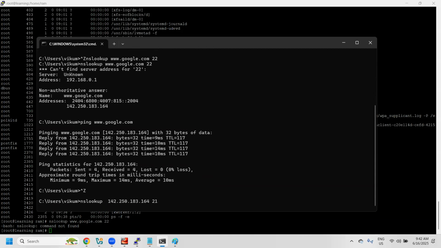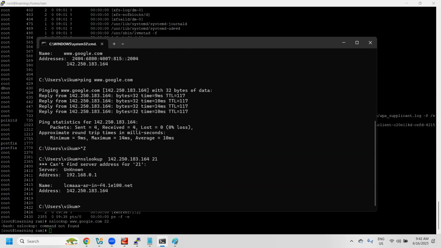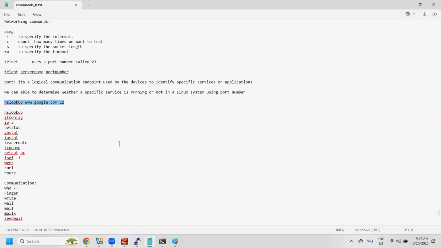Whether you want to check if a port is reachable on a particular server, we can achieve it by using the telnet command. Telnet is also one of the very important commands. These are the scenarios where we use telnet to know whether a particular port is reachable or not.